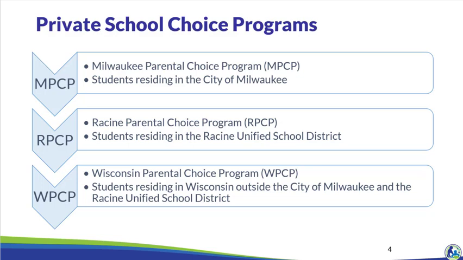Students who reside in the Racine Unified School District should apply to the Racine Parental Choice Program. Students who reside in Wisconsin but do not reside in either the city of Milwaukee or the Racine Unified School District should apply to the Wisconsin Parental Choice Program. The applicant will be required to provide documentation showing that he or she currently resides at the address on the application.